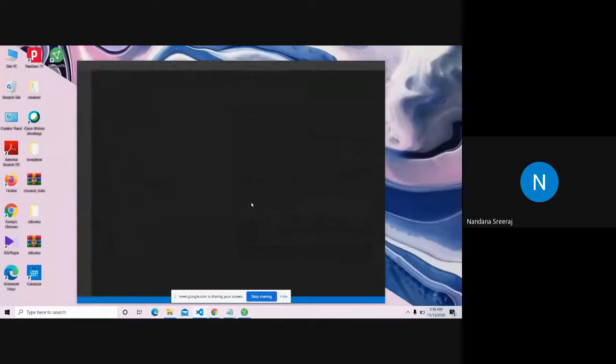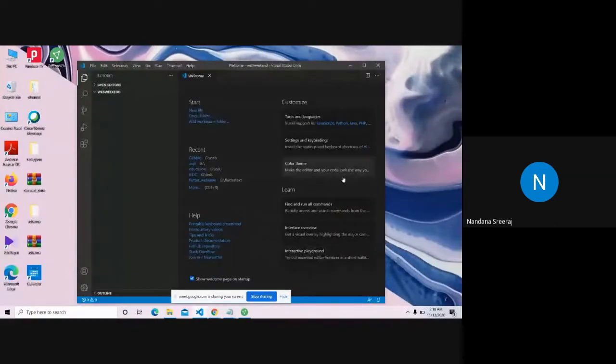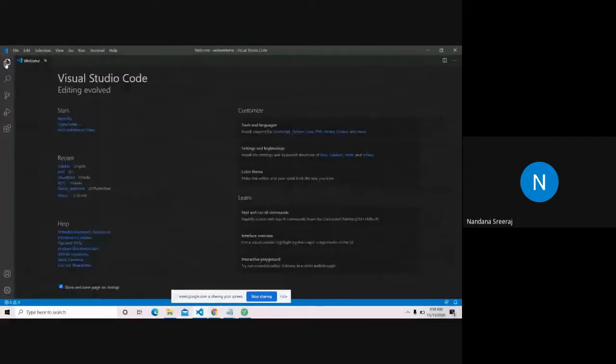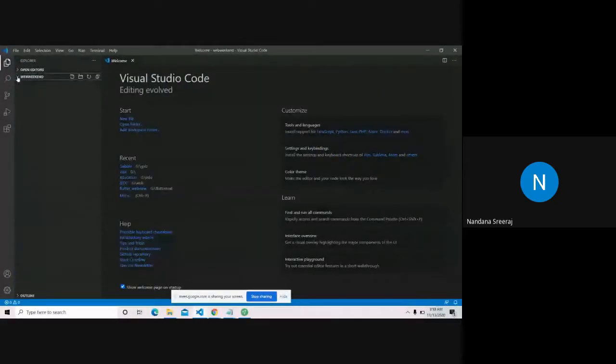Yeah, this is what VS Code looks like. For the people who have not seen VS Code, this is the interface. This is the window which shows what all folders are open. At present, I have Web Weekend, and I have nothing inside the folder. It's an empty folder. So this shows you what all folders and files you have. If you have some open editors, like this welcome page, it'll show there. And this is search, if you want to search something in VS Code.